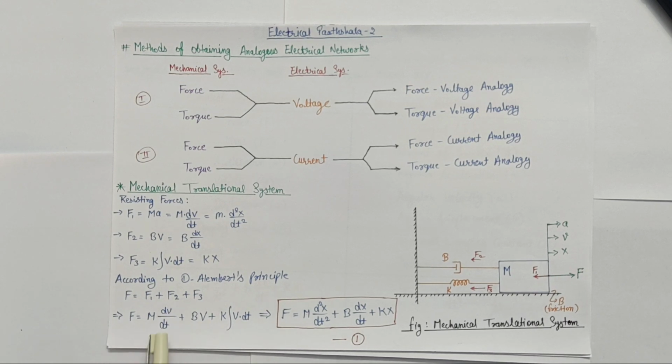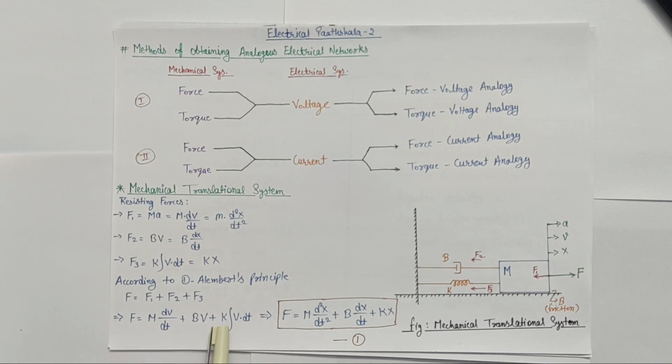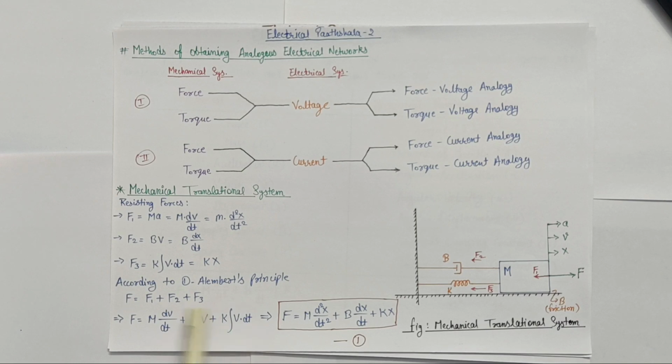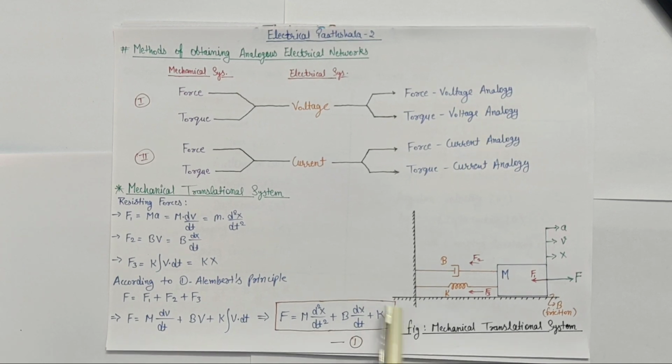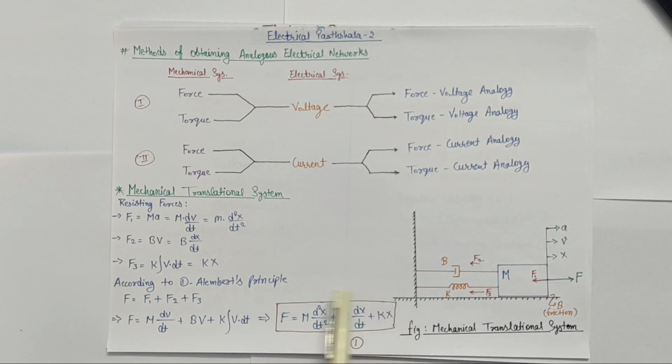or we can also write it as F = m × dV/dt + B × V + K × ∫V dt in terms of velocity. And we can also write it as F = m × d²x/dt² + B × dx/dt + K × x in terms of displacement. So this equation is important for us, and this is our equation number 1. This is the differential equation model of mechanical translational system.